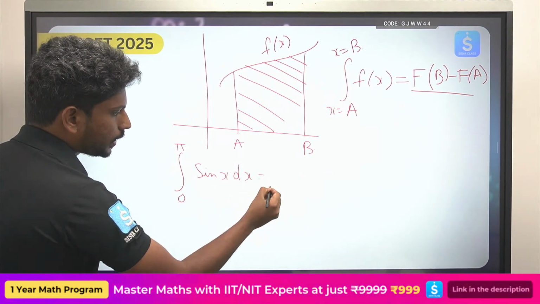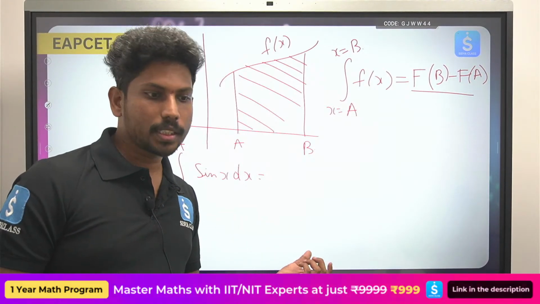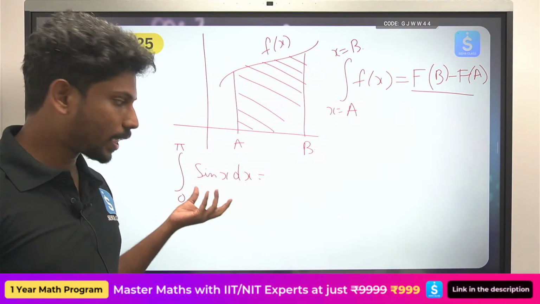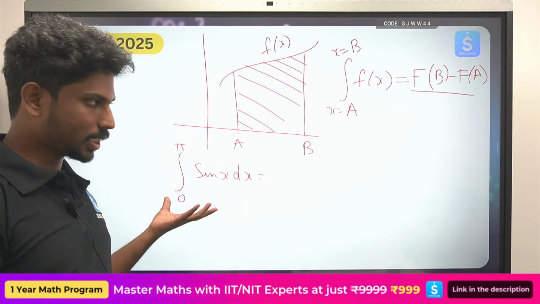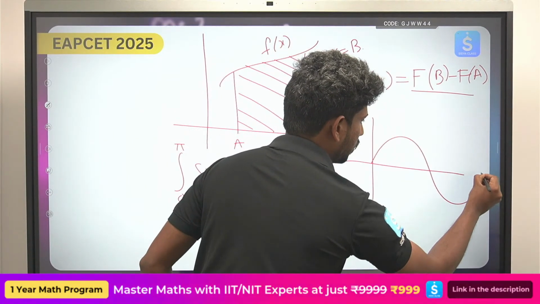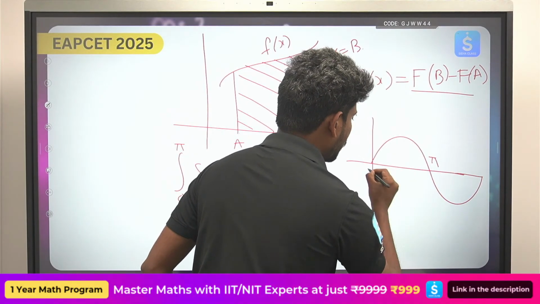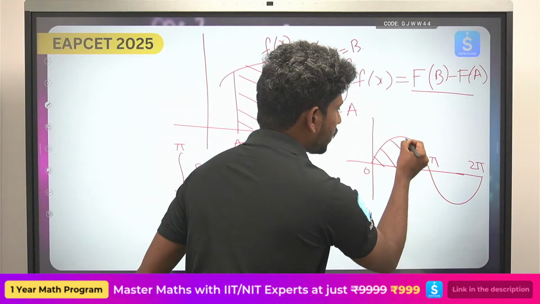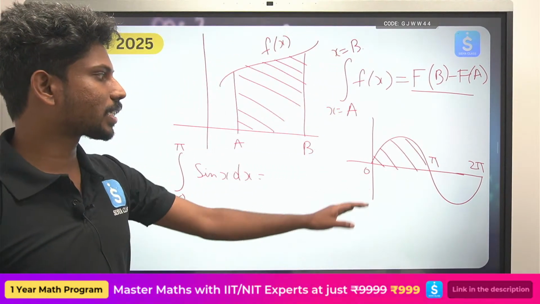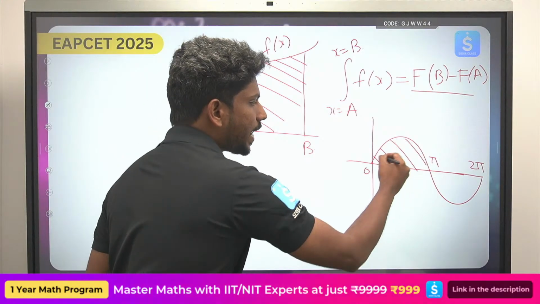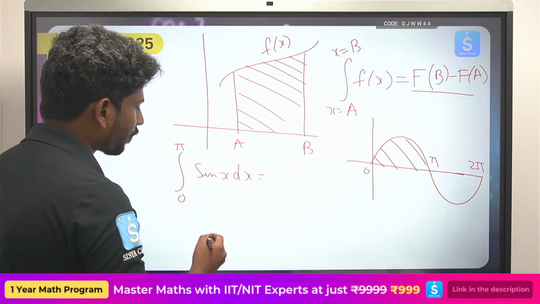What does this mean? How much area is occupied under the sine graph from 0 to pi, that is what this whole integration is. What does the sine curve look like? It will be like this. Okay, so this is pi, this is 0, this is 2 pi. So from 0 to pi, whatever area it comprises is called the area under the curve sin x from 0 to pi. That is what we are trying to find.